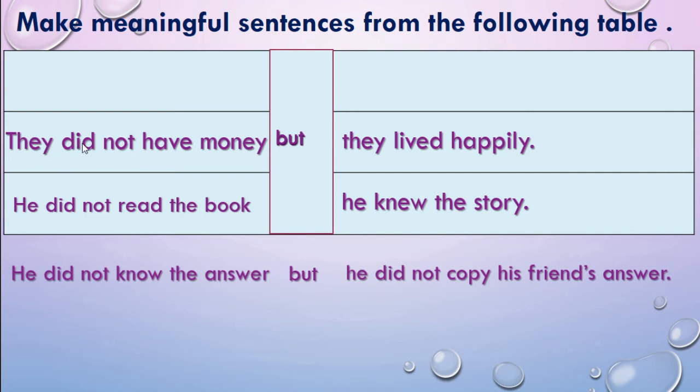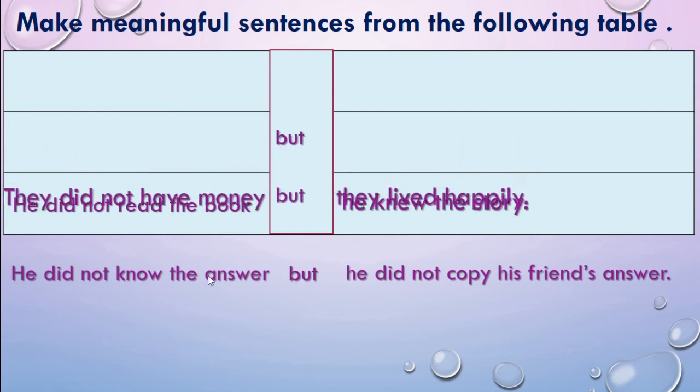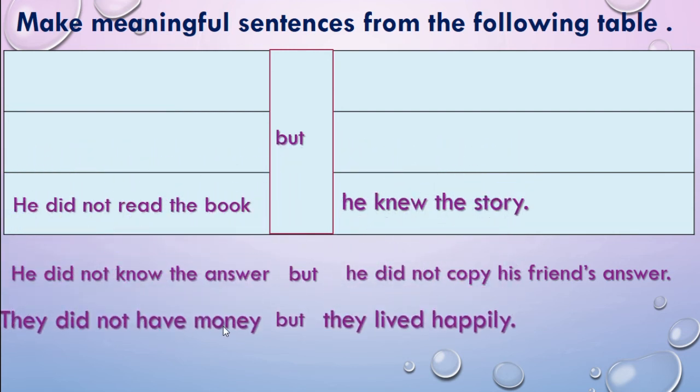Next, they did not have money, but they lived happily. See here, they did not have money, but they lived happily. They were satisfied in what they have. Last one is, he did not read the book but he knew the story.